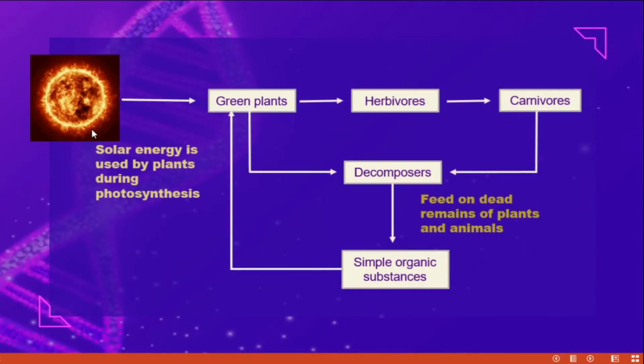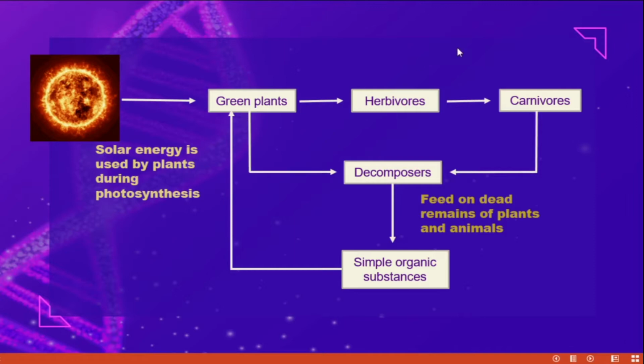Look at the picture. This is about flow of energy. Green plants utilize the sun energy or solar energy and convert it into food with the help of other factors like carbon dioxide and water. After preparing, these green plants utilize 100% of the energy which is made by them.